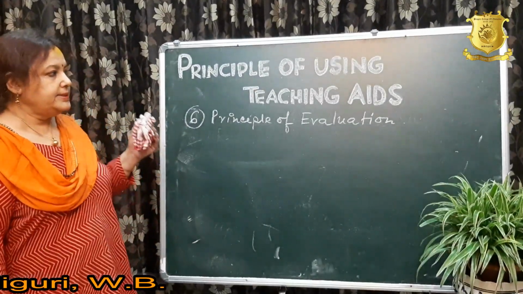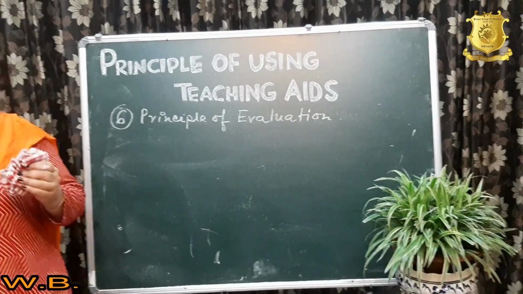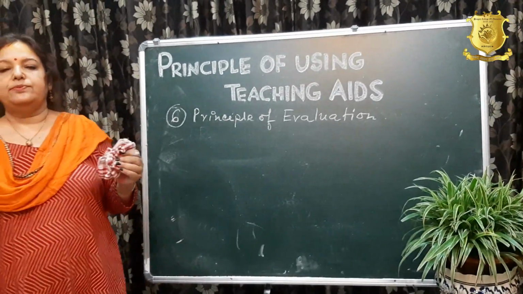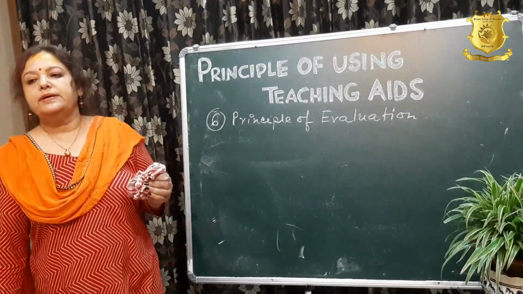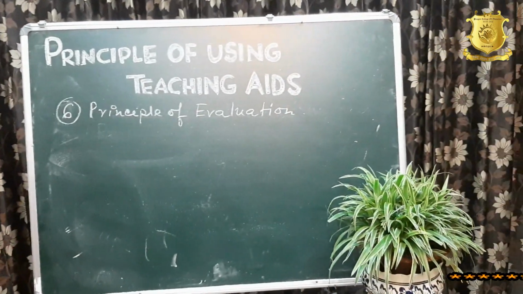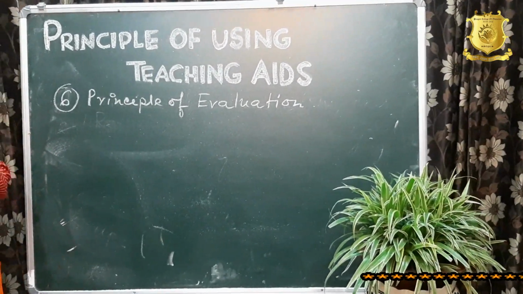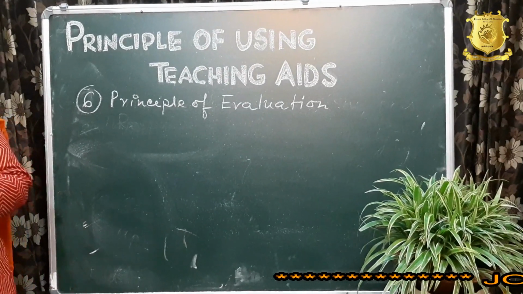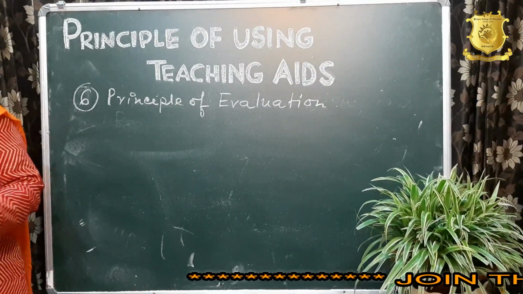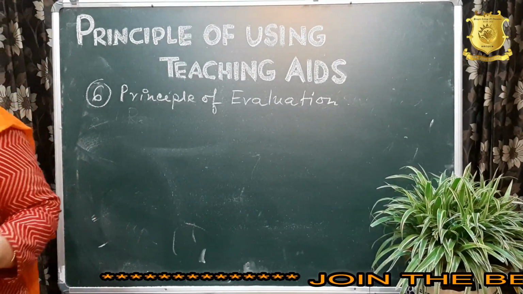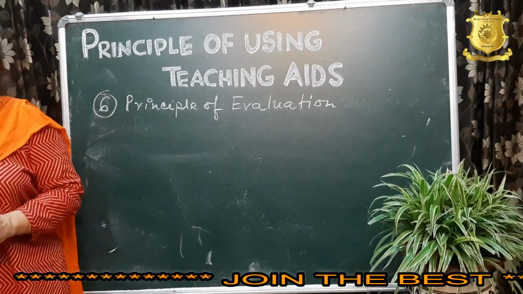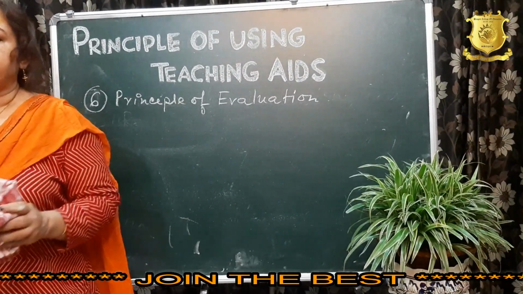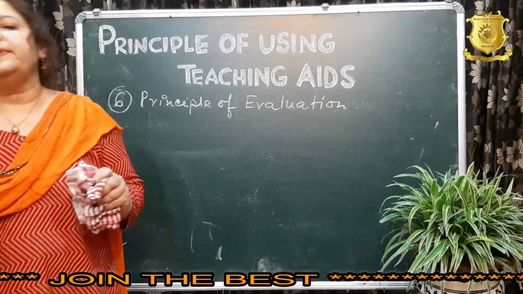That is, the teaching aid which has been made by the teacher has to be evaluated every time, because while making a teaching aid, some objectives are set by the teacher. So every time the teacher has to look after whether the objective for which the teaching aid is made is being fulfilled or not.